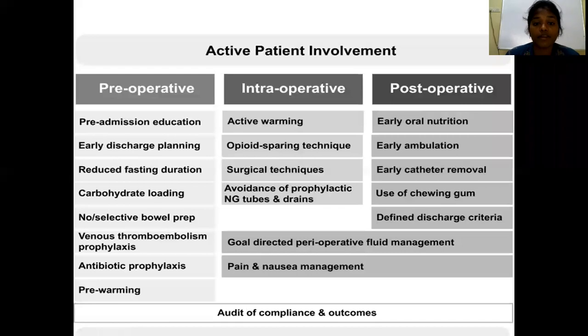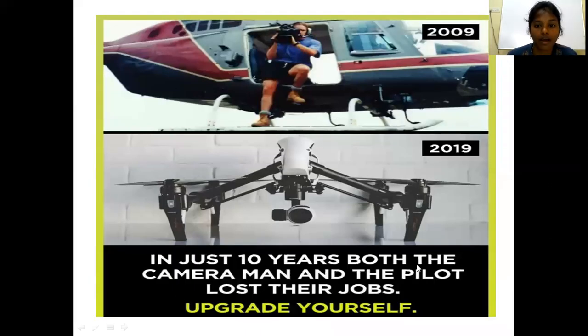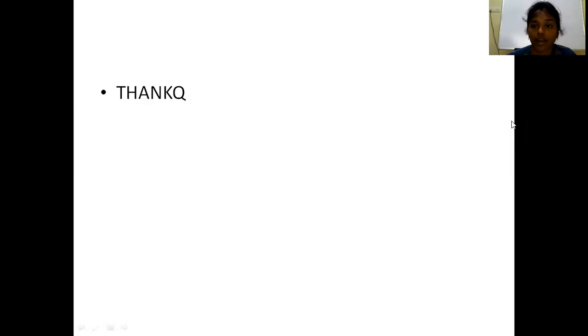So this comes to the end of today's session. Today we discussed laparoscopic surgery, robotic surgery, bariatric surgery, and ERAS. See how days are changing, from classroom teaching to now teaching online. Similarly, in surgery also, from open surgery, next laparoscopic surgery, next robotic surgery, in future there will be other advancements. So you have to upgrade yourself. I think many of you have seen this on social media. So the only conclusion for today is: upgrade yourself. Thank you. Any doubts you can ask.